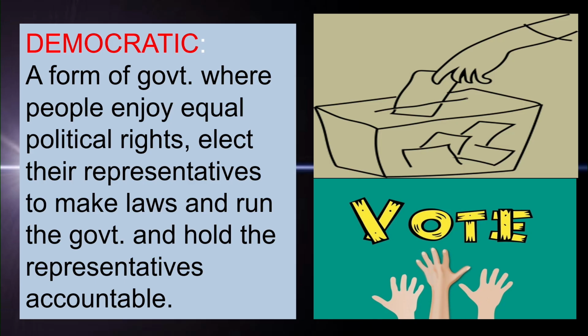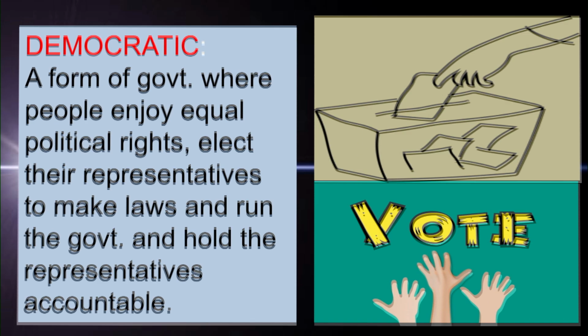If the person is not doing anything for society, then we reject the candidate and elect a new candidate for that post, whether it is an MLA, MP or any other people's representative. So we prove democracy through voting. For every 5 years we have the vote, and with this we prove that we are following democracy.